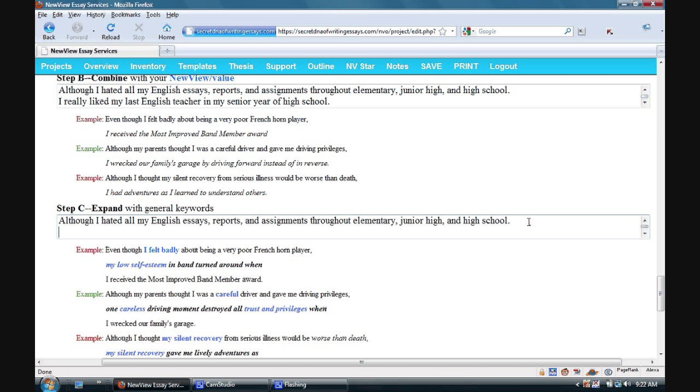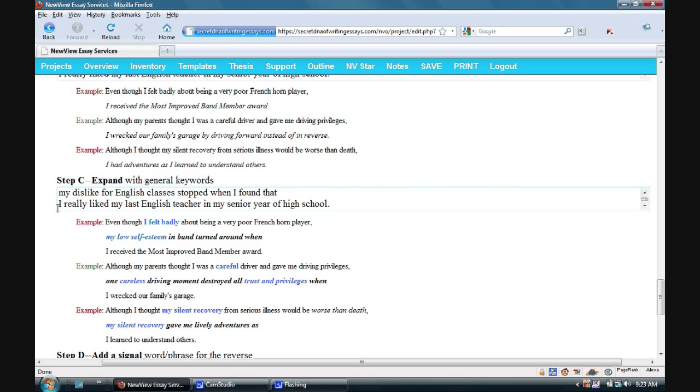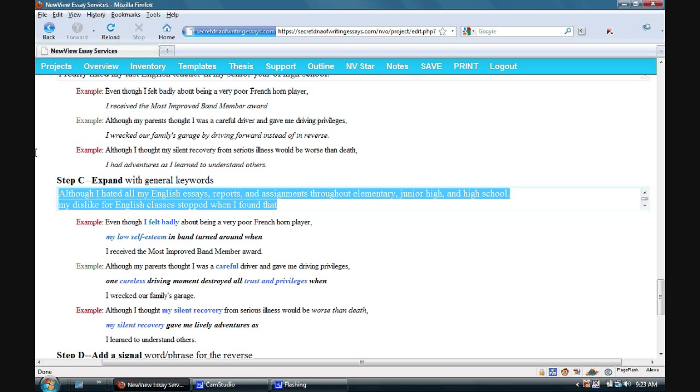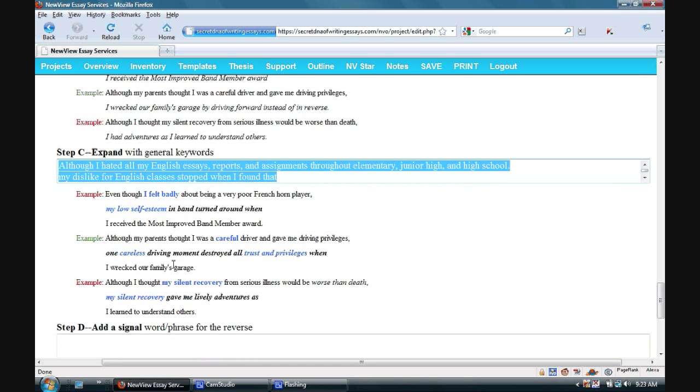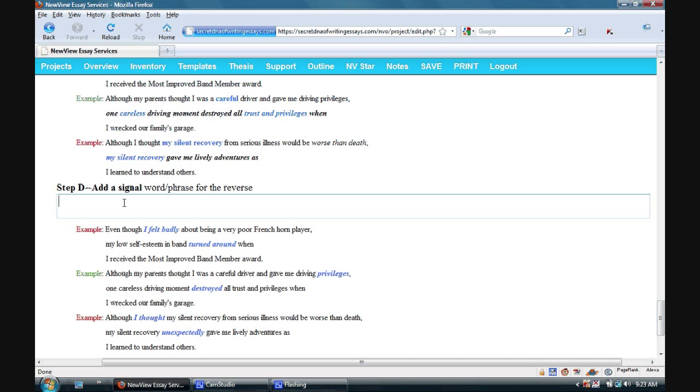I'm going to put some general keywords in that relate back to and sort of summarize the general meaning of the old view part of the sentence. There, see how that works? I sort of summarized the negative in the old view, and I can still scroll down and see the new view sentence below that, and that's a good thing because I'm going to copy all of those now down here into step D, and this is where I add a signal for the reverse. Okay, you see what I've done? I've modified the keywords there and a little bit of the new view so that they flow together.